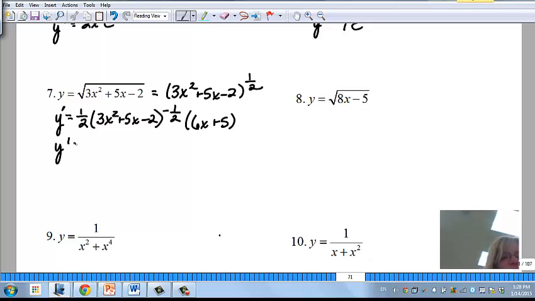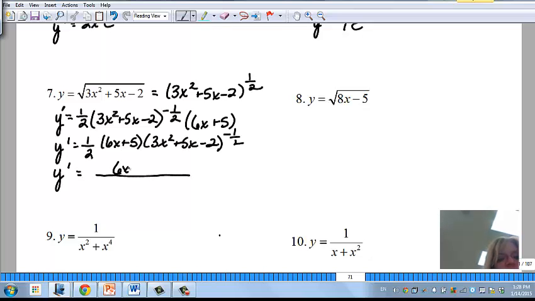So if I rewrite this, I have 1/2, and then I have 6x plus 5 times 3x squared plus 5x minus 2 raised to the negative 1/2. Another way to rewrite this, you might see, because when you look at the answer key, it'll look like this. You'll have 6x plus 5 in the numerator. The 1/2, you have a 1, and then the 2 would be down here. And this is actually the square root of 3x squared plus 5x minus 2. But it's in the denominator, so it turns positive. So you can see it either way.